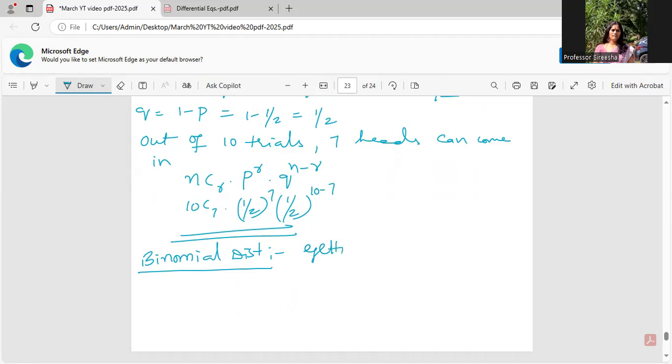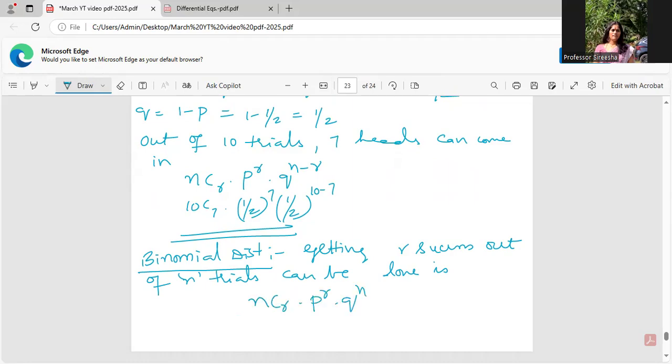Getting R successes out of n trials can be done in NCR into P power R into Q power n minus R ways. It can be done in these ways.